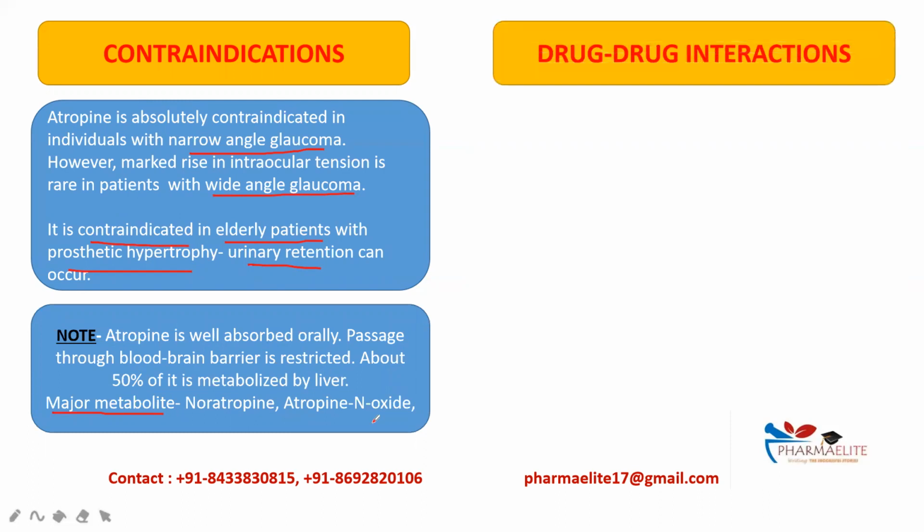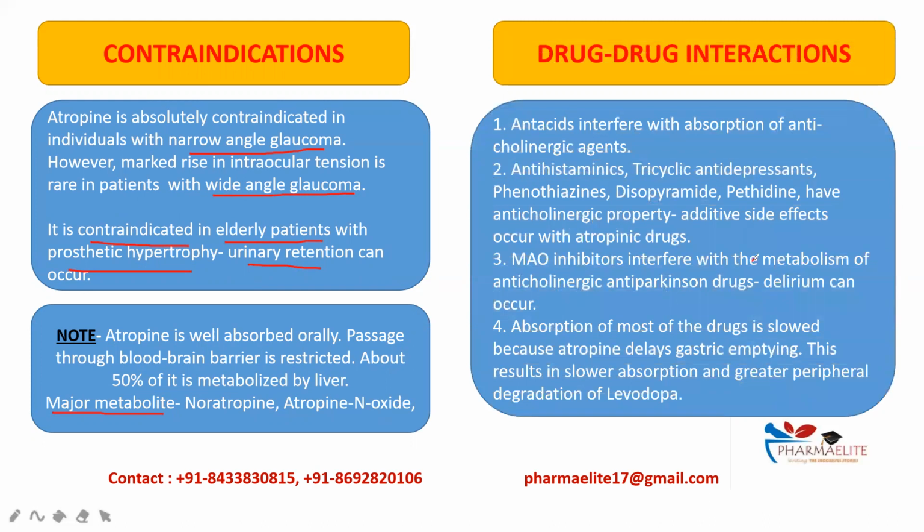Next point, drug-drug interactions. Antacids interfere with the absorption of anticholinergic agents. So antacids and anticholinergic agents must not be given together. These are the list of drugs: antihistamines, tricyclic antidepressants, phenothiazines, disopyramide, cimetidine have anticholinergic property.